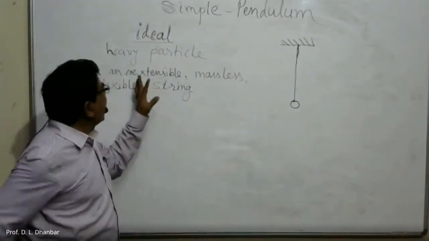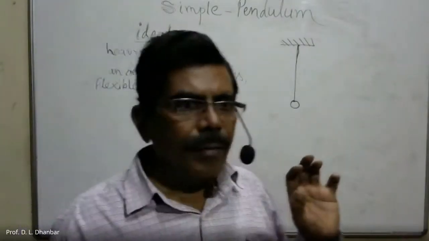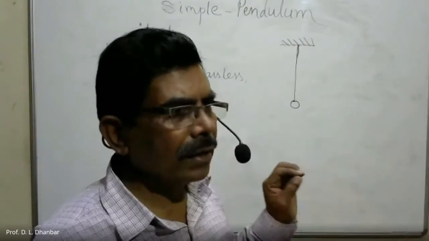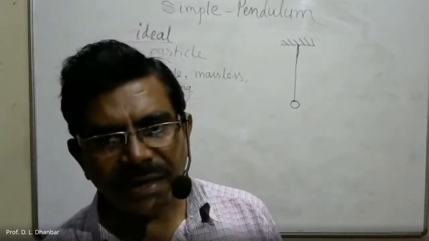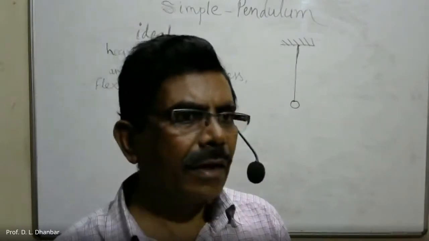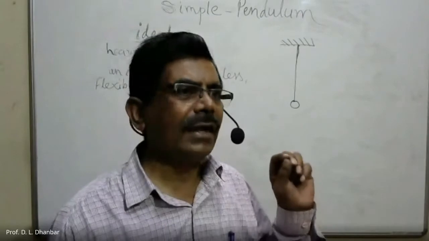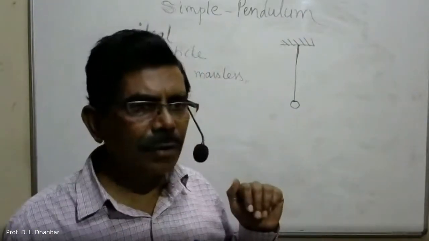Then we can say that it is an ideal simple pendulum. This is the definition of an ideal simple pendulum: a heavy particle suspended by an inextensible, massless and flexible string from a rigid support.